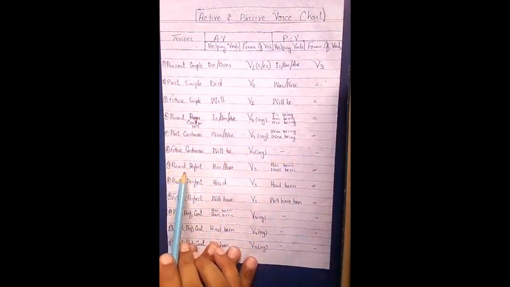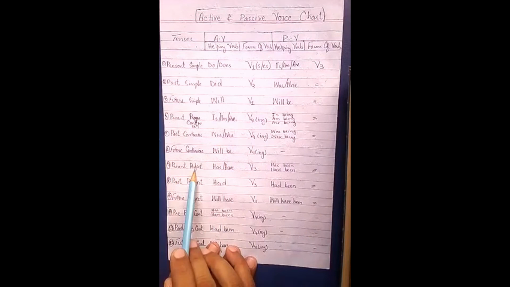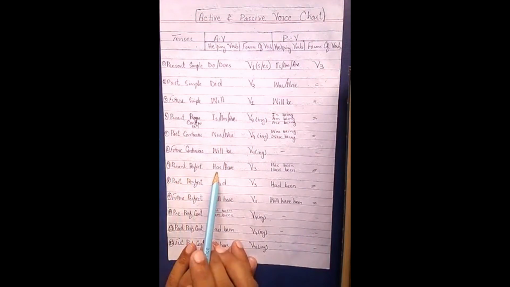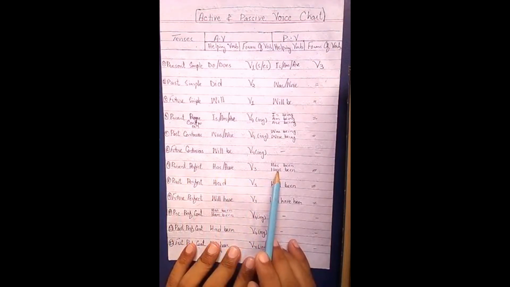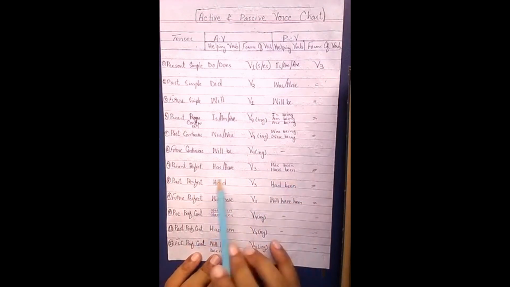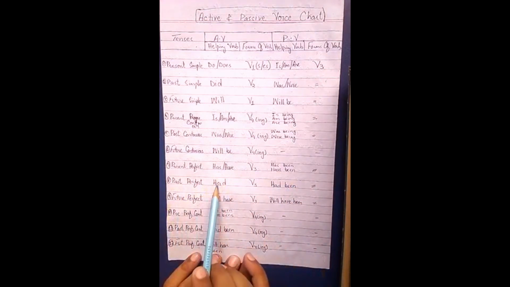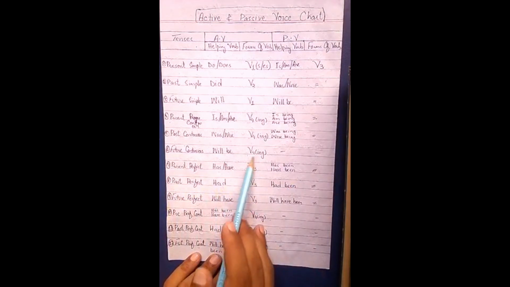Now look at the present perfect tense. This is the seventh tense of the English language, in which we use the helping verbs has and have with the verb third form, and in the passive voice the helping verbs are has been and have been with the third form. In past perfect we use the helping verb had, and in passive we always use the third form.